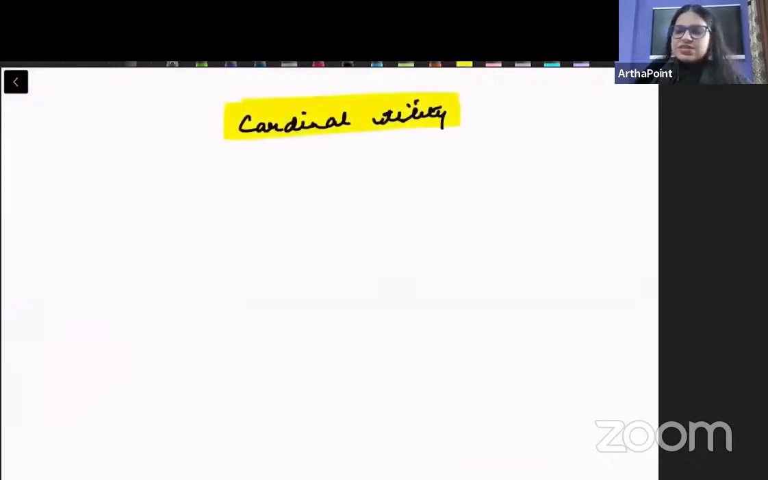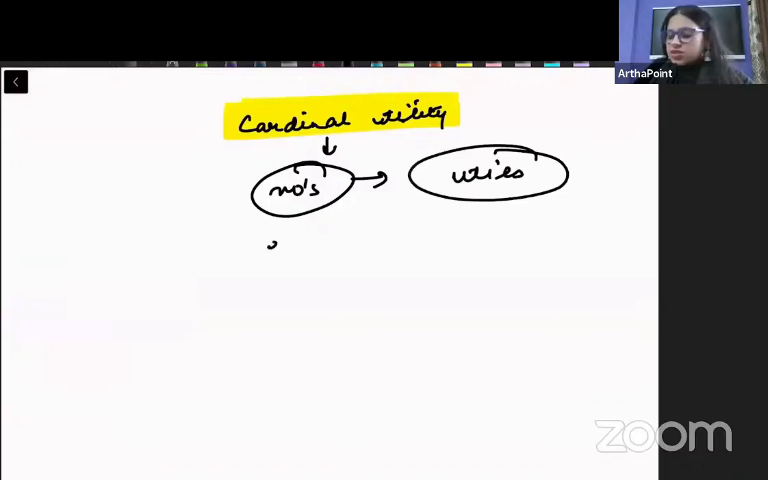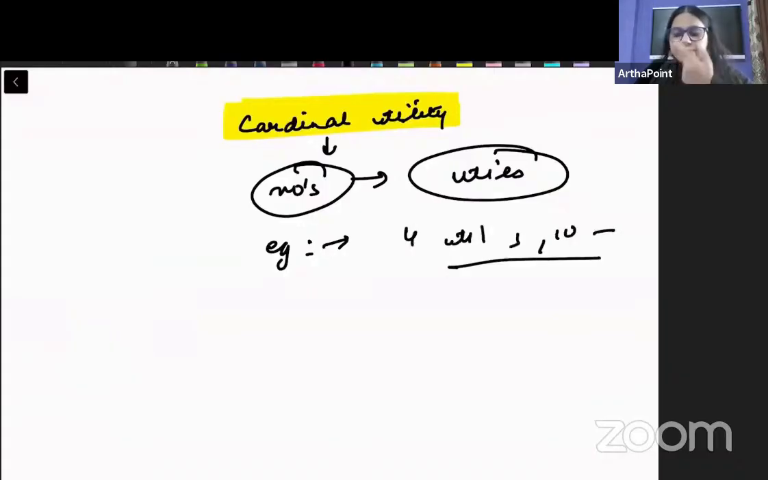cardinal utility in very simple terms means that you are calculating your utility in terms of numbers. Or whenever you calculate utility in terms of numbers, तो उन number में जब हम calculate करते हैं, they are called as utils. जैसे for example, I may say I am getting utility of 4 utils, 10 utils, 11 utils, ऐसे. This concept was given by Marshall. इसमें बहुत सारी problems हैं.